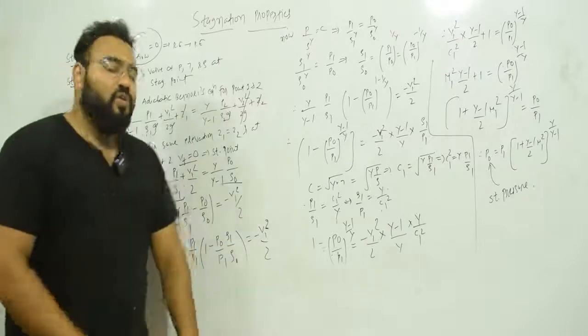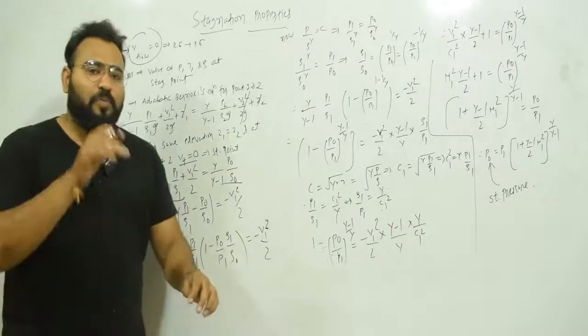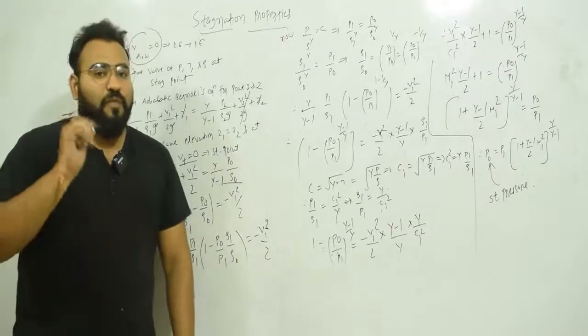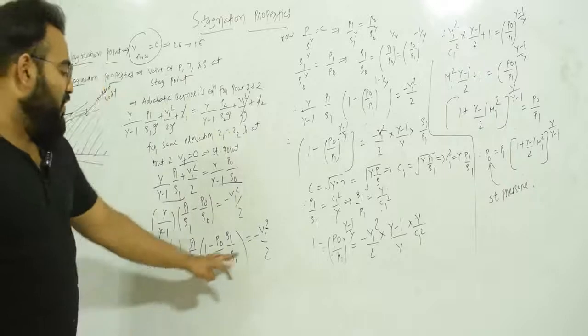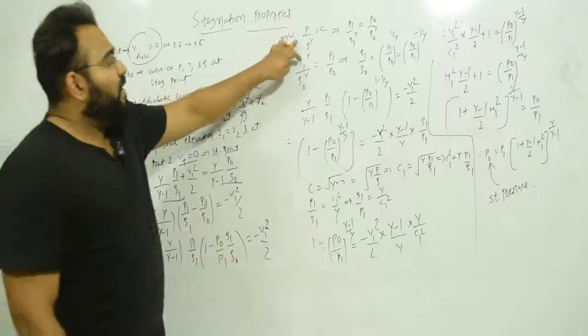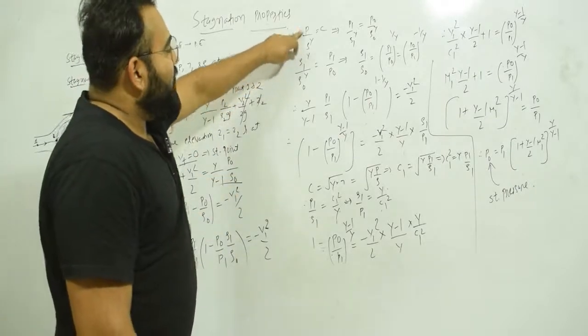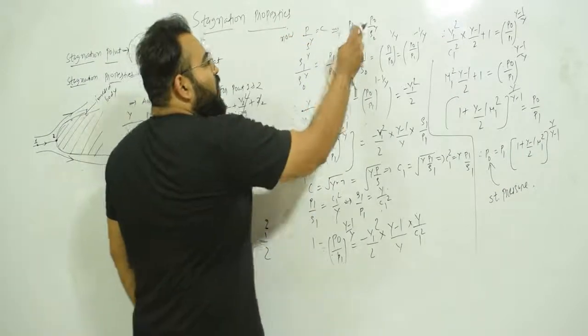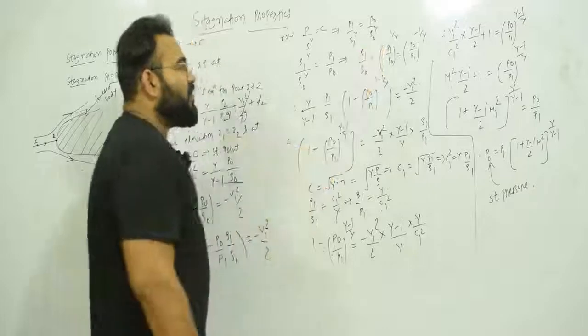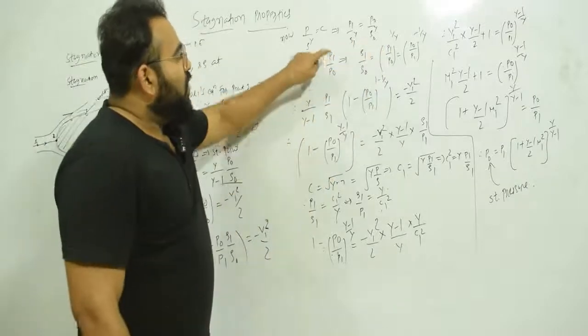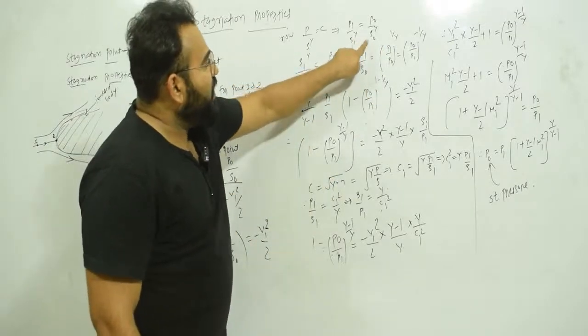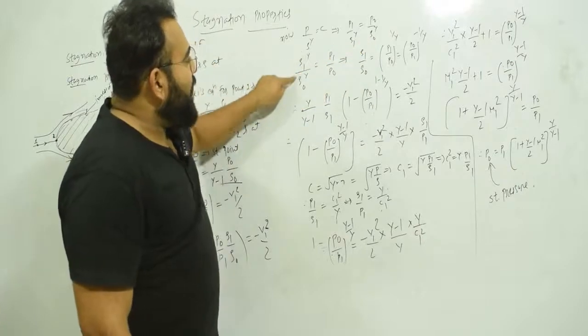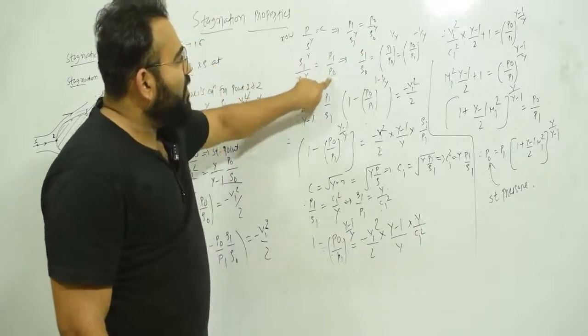Whenever you feel like you don't know how this term is simplified, just pause the video and do some rough work in your notebook. Okay, so now we have this. Now we know that for an adiabatic process we can write P upon rho raised to gamma equal to constant. Therefore, can I write P1 upon rho 1 raised to gamma is equal to P0 upon rho 0 raised to gamma. Okay, so what I will do again from here, can I write rho 1 raised to gamma upon rho 0 raised to gamma is equal to P1 upon P0.